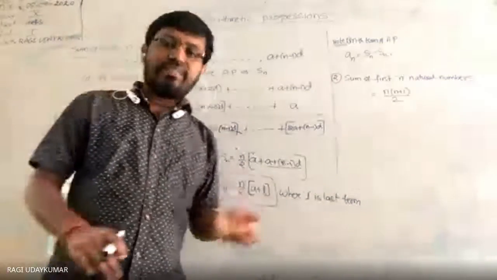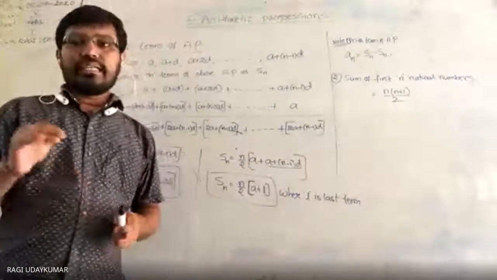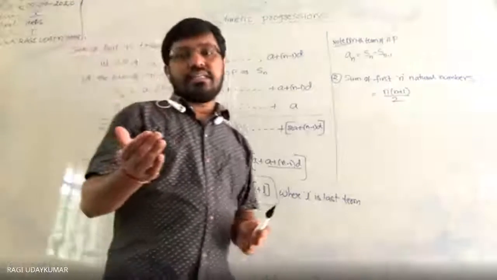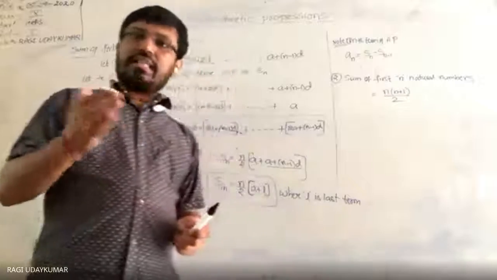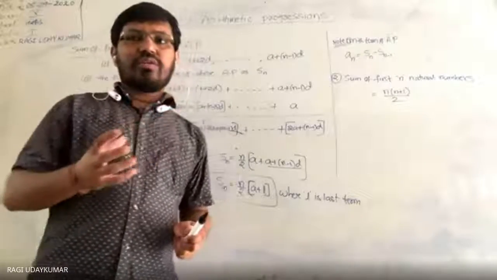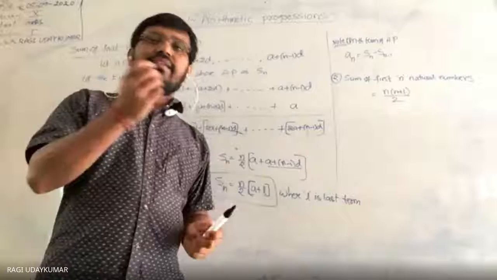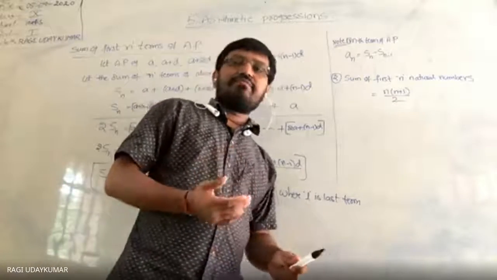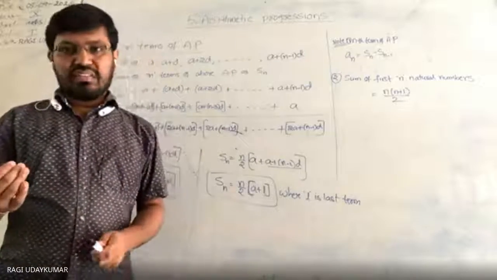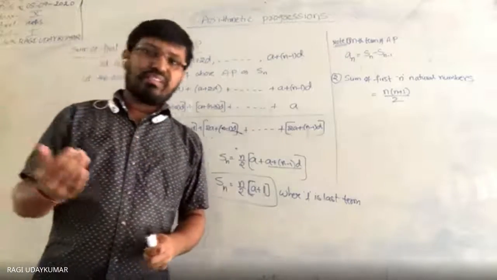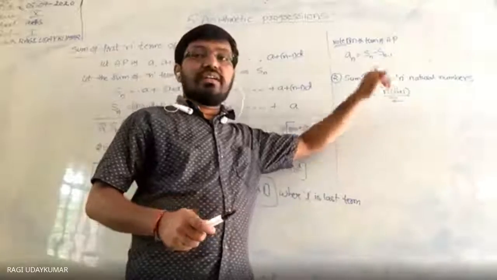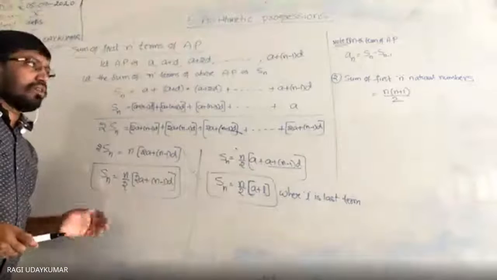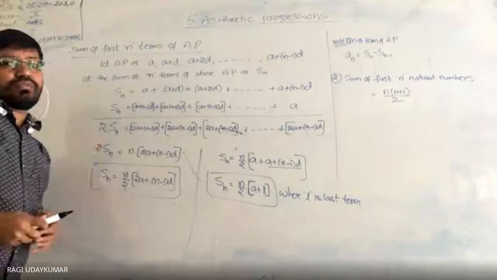Same thing here. Till 100, whenever his sir asked, what did he do? Till 100 he took the sum, and at the end he got 100 into 101 by 2. In the same way, if you want to find the first 10 natural numbers, this is the formula for the first n natural numbers. For any arithmetic progression, you take into consideration the sum of n terms.